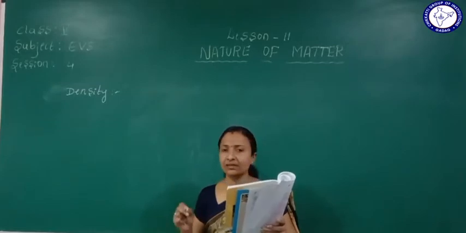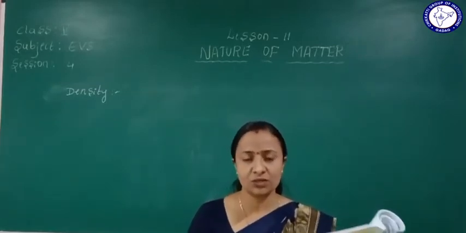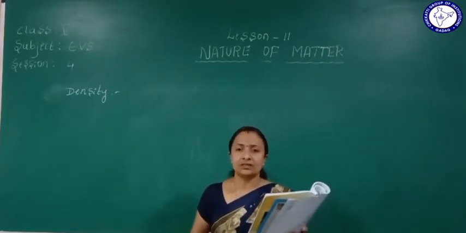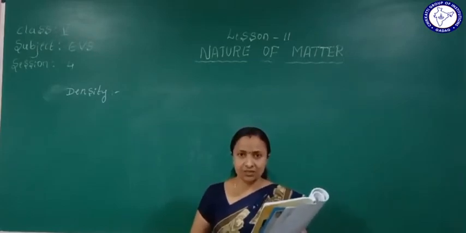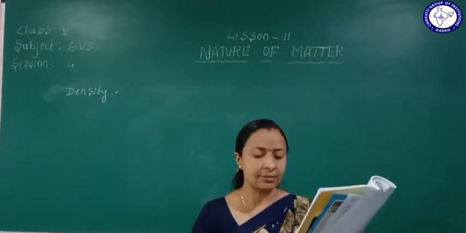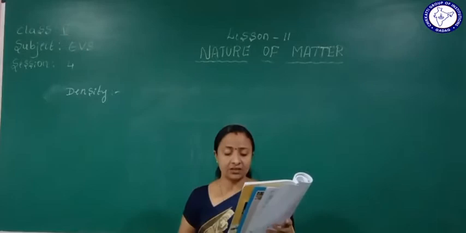Cotton is very easy to lift, so it is lighter. Iron is a very heavy object, so we can't lift too much weight of it. When two objects of the same size are measured, one may weigh more and the other may weigh less.